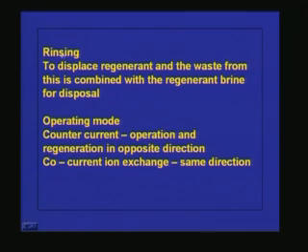And the last step is rinsing. It is to displace the regenerant and the waste from the resin. Because after the regeneration, some of the loose ions will be sitting on the resin column. If we do not remove them, in the next cycle or service run, those ions will come out along with the treated water. So, it is not preferable. The rinse is meant to remove the loosely attached ions present in the ion exchange column.